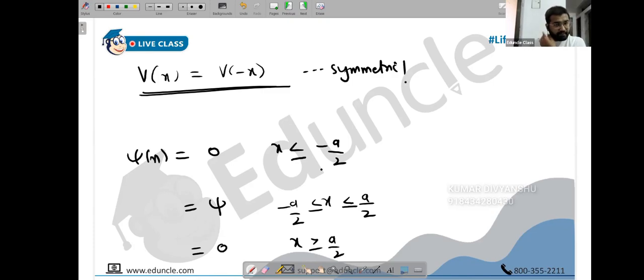Next, I hope you copied this. Sir, I want to ask one thing. Yes, ask. Psi equals 0 and psi equals infinity: what is the meaning, the difference, the significance? Psi equals infinity means it doesn't make sense. Psi equals 0 means it does not exist, there is no probability of finding the particle. Psi is 0, so the probability density is also 0. The wave function could travel in the region, but the probability of finding the particle can become 0. But when something becomes infinity, it doesn't make sense. It's not defined. You cannot define it.